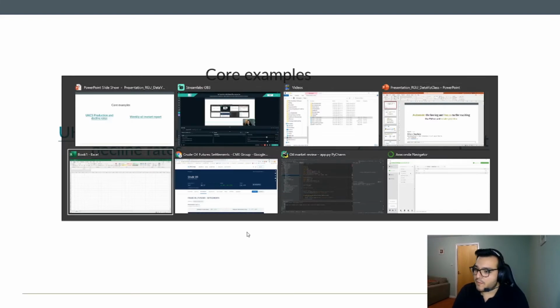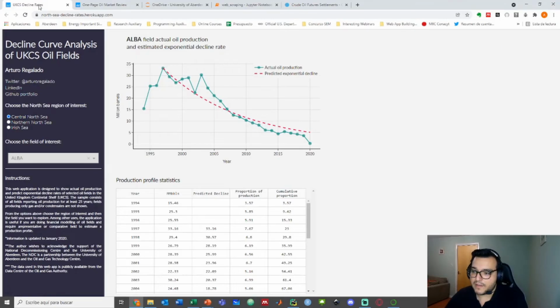My current research in my PhD studies has to do with analyzing production profiles of different oil and gas fields here in the UKCS. And because there are more than 400 gas fields, there was no web application out there that actually shows you, like I am showing you here, these plots over here. You needed to download the data and make an Excel file. So for me it was very cumbersome.